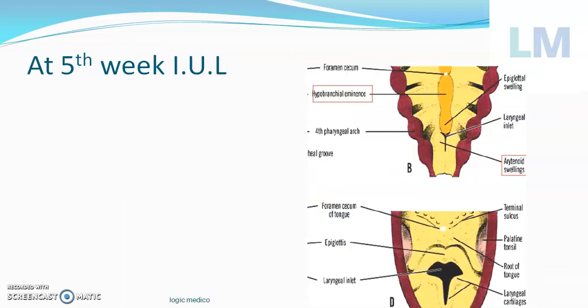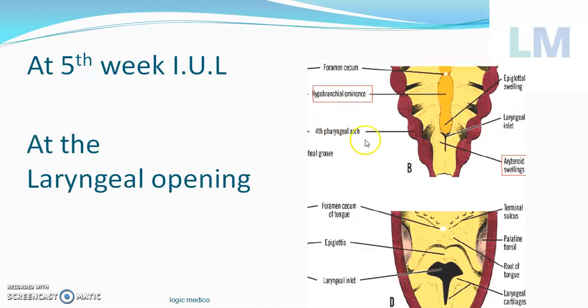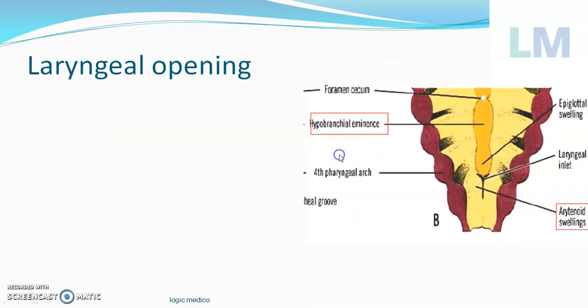At the fifth week of intra-uterine life, what happens? There is a formation of the laryngeal opening. Around this laryngeal opening, three swellings will form. One of the swellings is there in the median plane. It is called the hypobranchial eminence. It is derived from fusion of the third and fourth arch. These are all on the inner surface of the pharynx. The third arch contributes to the formation of the posterior one third of the tongue. Don't worry about that. The caudal half, the lower half of the hypobranchial eminence, forms one swelling. It's derived from the fourth arch. There will be two other swellings here. They will be called arytenoid swellings. The details of this we'll see.